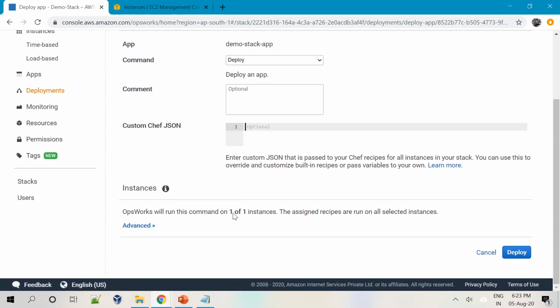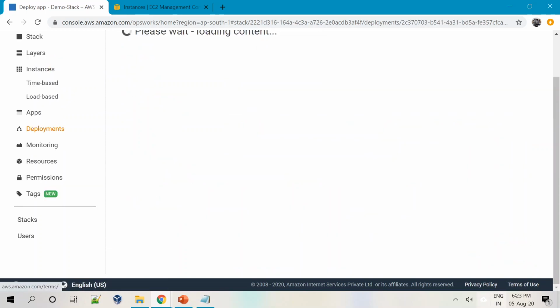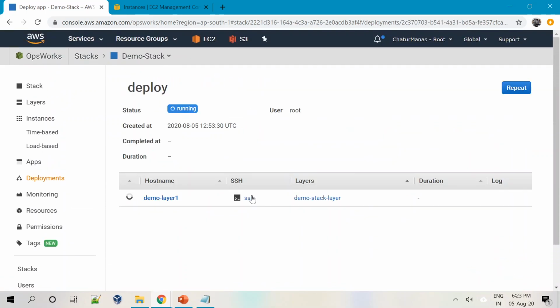In the advanced, I do not want to specify anything. In this also, I do not want to do anything. I simply say deploy. Now this will take some time, and it's going to deploy the server or this particular application onto the EC2 instance that we have created. Again, this is going to take some time, so I'll pause the video and come back once the deploy state is completed.